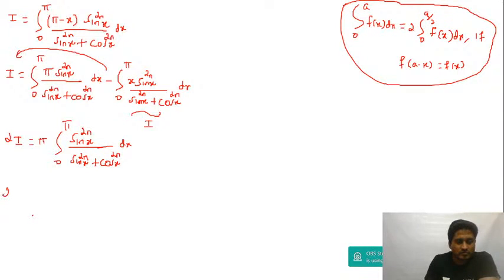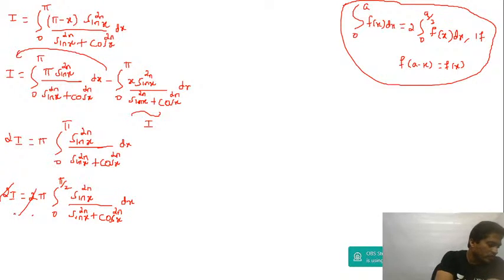So 2I is equal to 2 times pi integral 0 to pi by 2 of sin x to the power of 2n divided by sin x to the power of 2n plus cos x to the power of 2n dx. So I am going to cancel this 2 and 2. So this becomes I is equal to pi times.